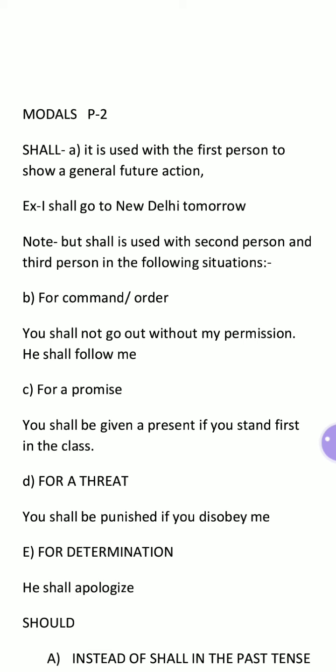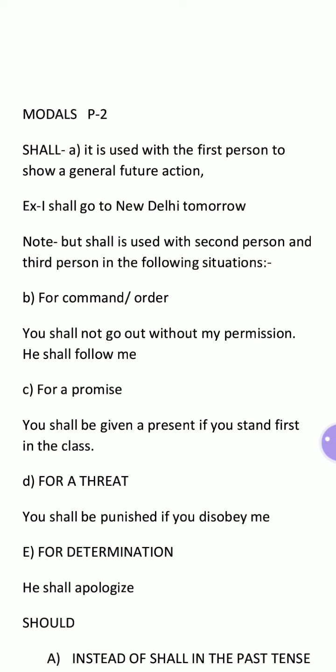So verbs are actually in two parts: main verb and auxiliary verb. A main verb is like, I played cricket. So here played is the main verb. And I am playing cricket. So here am is the helping verb. Okay. So verbs are of two types: main verbs and auxiliary verbs.